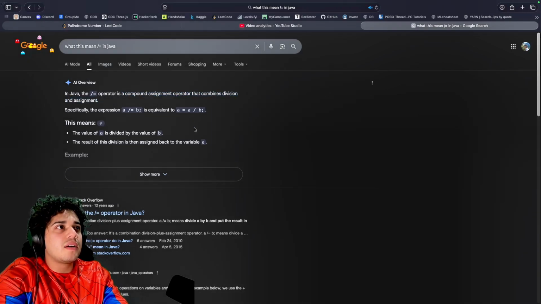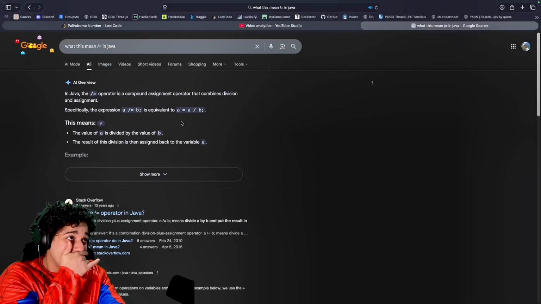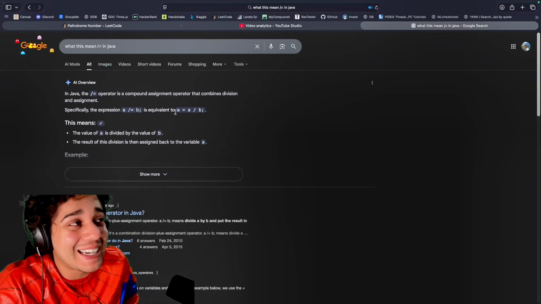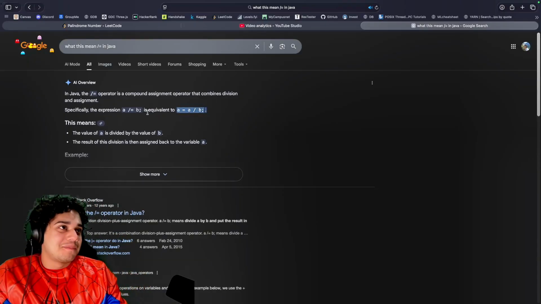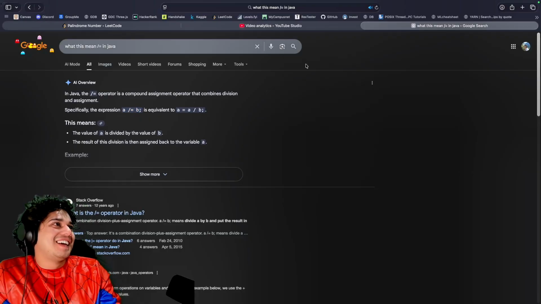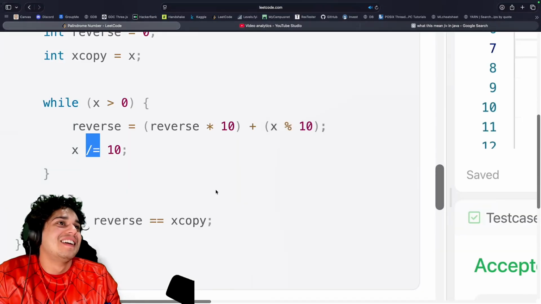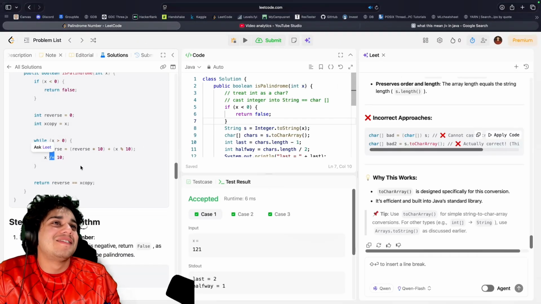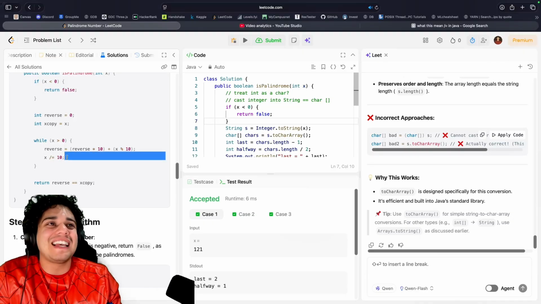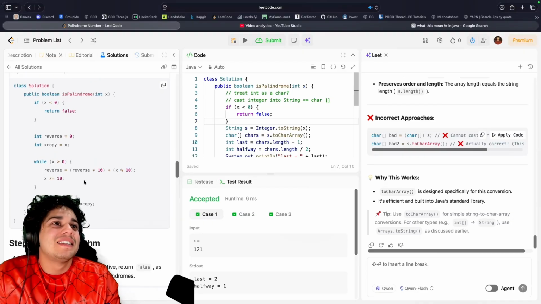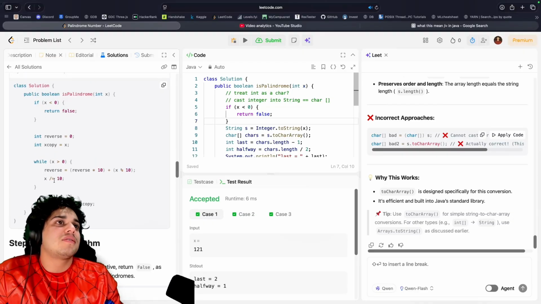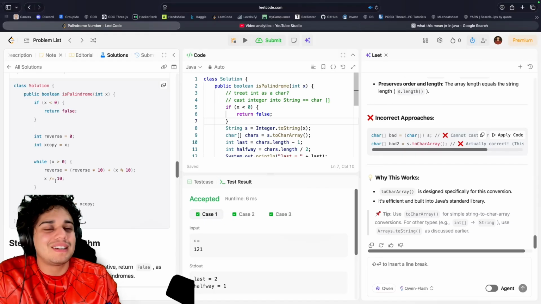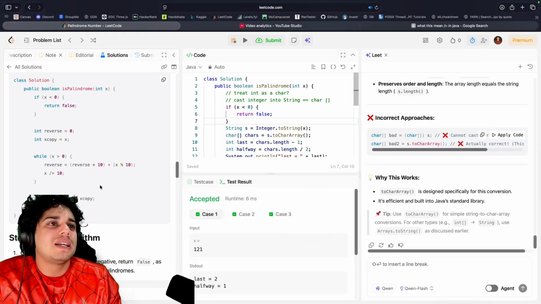A equals A divided by something. Oh, that's clean though. I'm not going to lie, that's kind of clean. My whole life I've been doing this, and you can just do this. That's dumb, bro. Just say that then. All right, so basically x equals x divided by 10. What does that have to do with anything though?